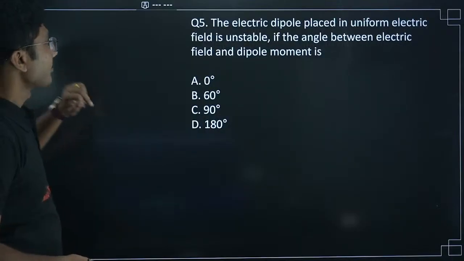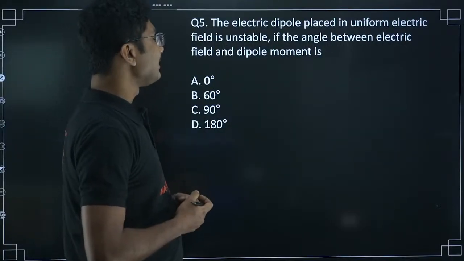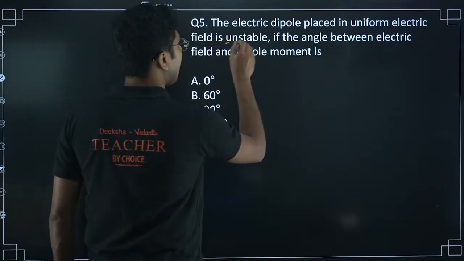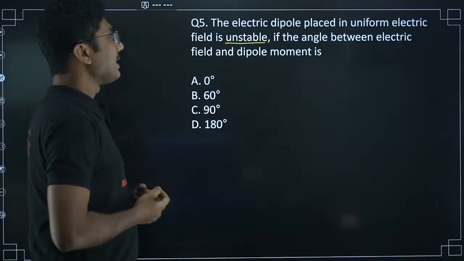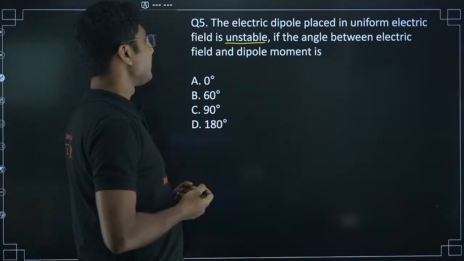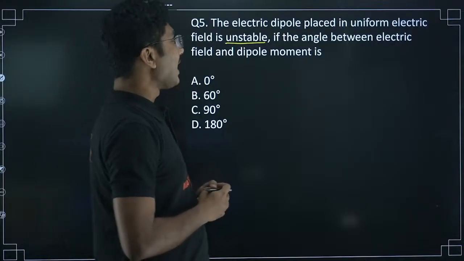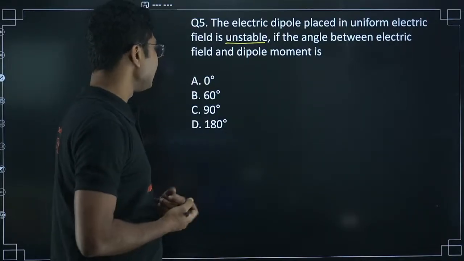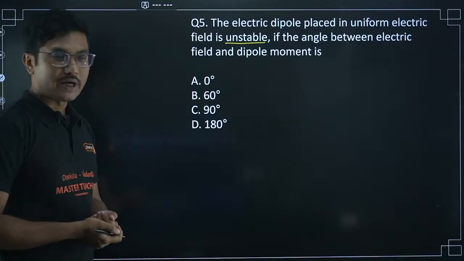Next question, an electric dipole placed in a uniform electric field is unstable. Very important line. An electric dipole placed in a uniform electric field is unstable if the angle between the electric field and the dipole moment is 0 degree, 60 degree, 90 degree, or 180 degrees.